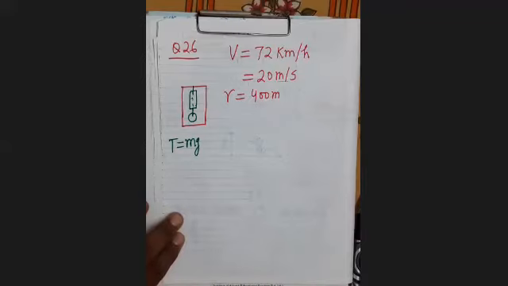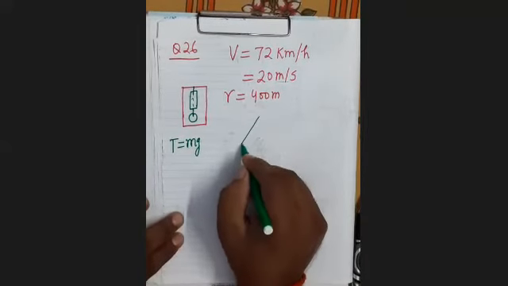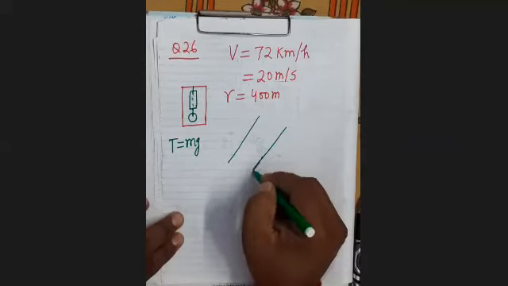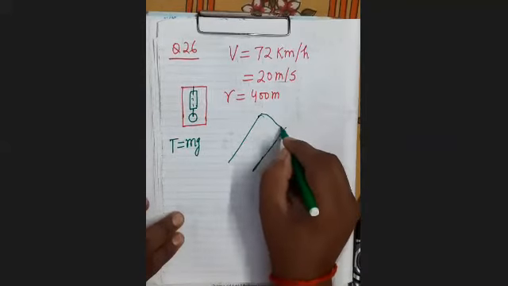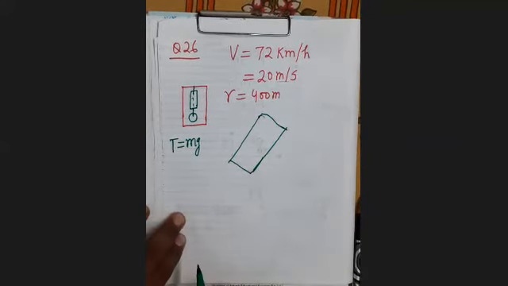But now what will happen? When there will be a turn, then this compartment will be tilted like this. Now this will be the position of the compartment.